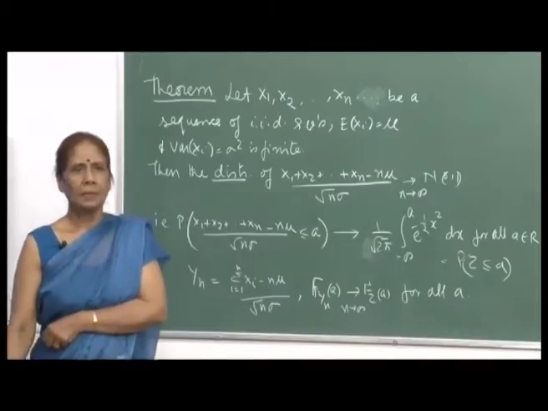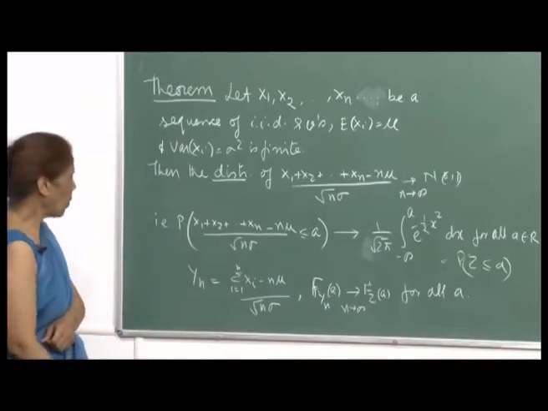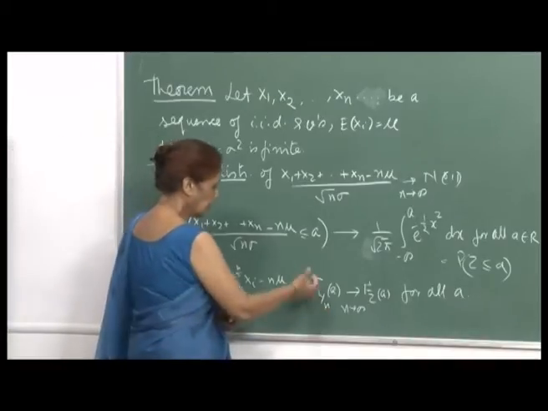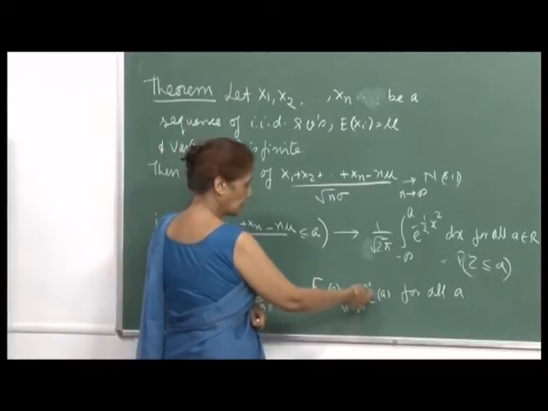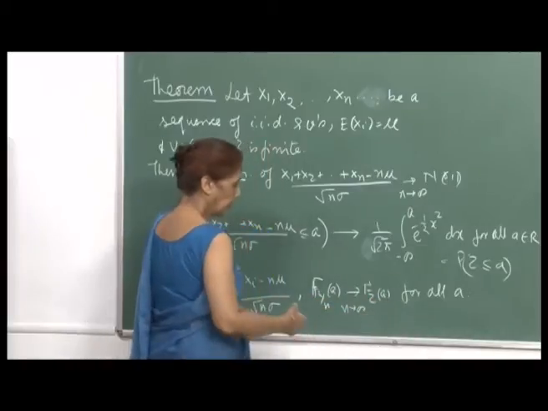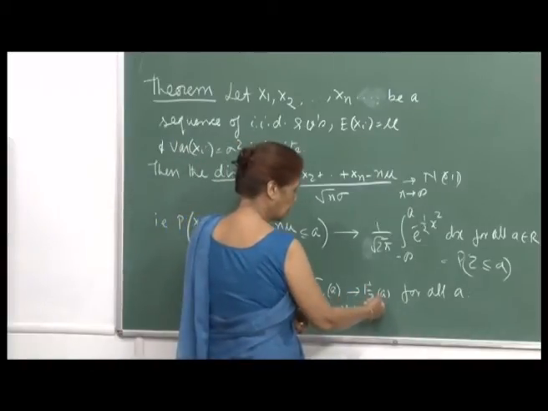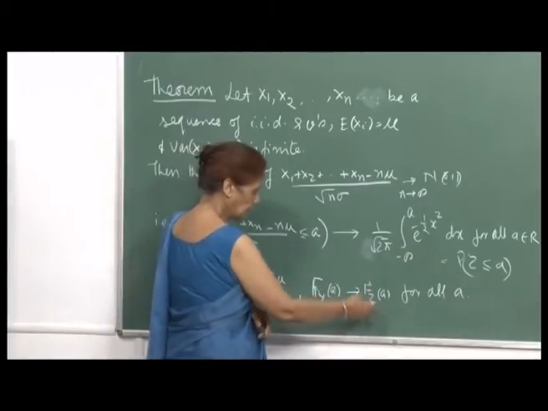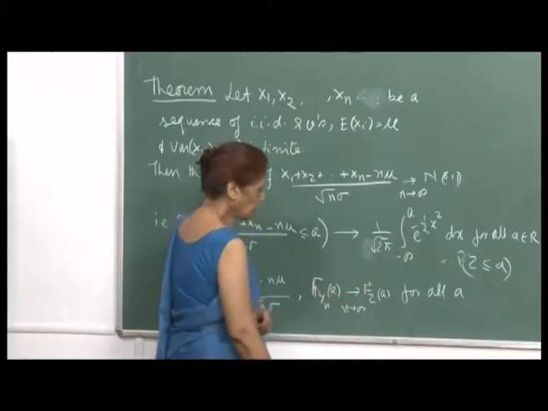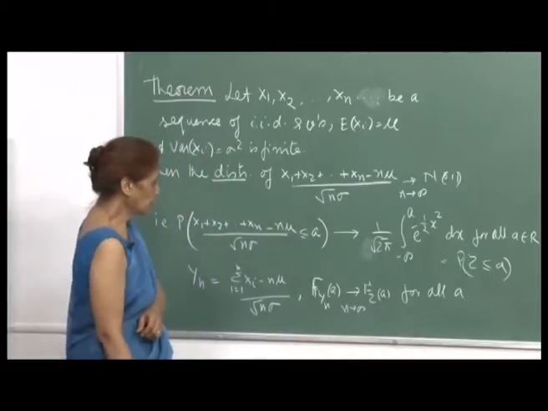And remember, earlier I had defined convergence in distribution or in law, which said that if the cumulative distribution function of a sequence of random variables converges to a particular cumulative distribution function, then we say that the sequence of random variables converges to that particular random variable in law or in distribution.